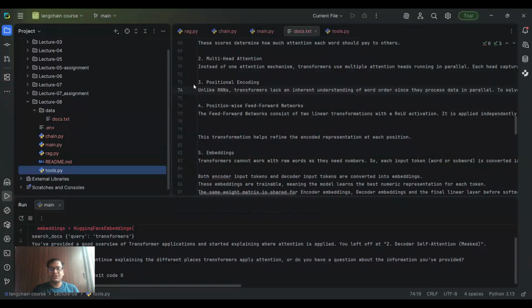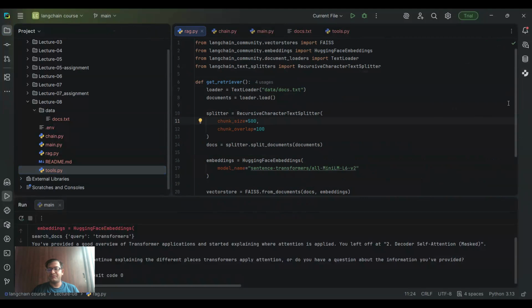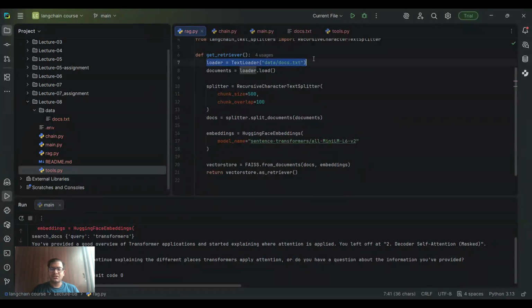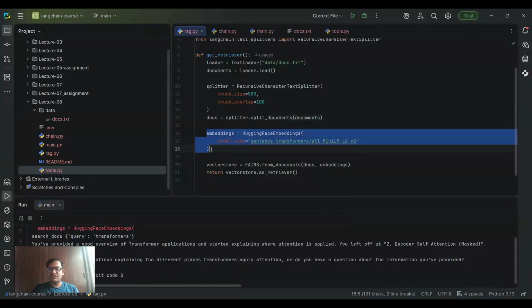Now, let's move on to the first file, which is our rag file. I'm getting the vector store, embeddings, document loaders, and text splitters from their respective libraries, and I'm making a retriever function. It will take the document, load it, and split it into chunks with a chunk size of 500 and an overlap of 100. Then the embeddings will be created using the embeddings from Hugging Face and stored in the vector store.